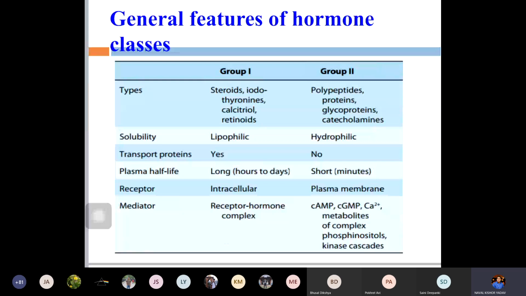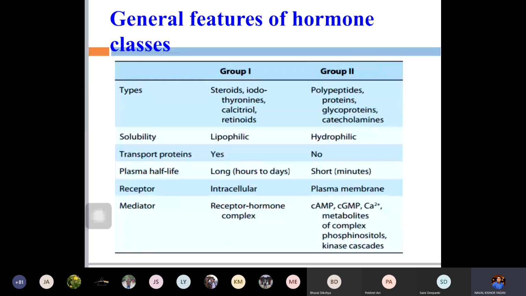Receptors: as I said before, group 1 acts through intracellular receptors, and plasma membrane or cell surface receptors are required for group 2 hormones. Mediators: the receptor-hormone complex is the mediator for group 1, and for group 2 it is a second messenger, like cyclic AMP, cyclic GMP, calcium, metabolites, the complex of phosphoinositides, and the kinase and phosphatase cascades.